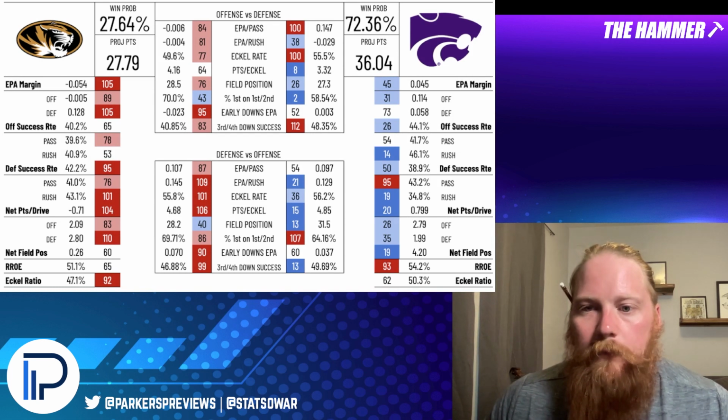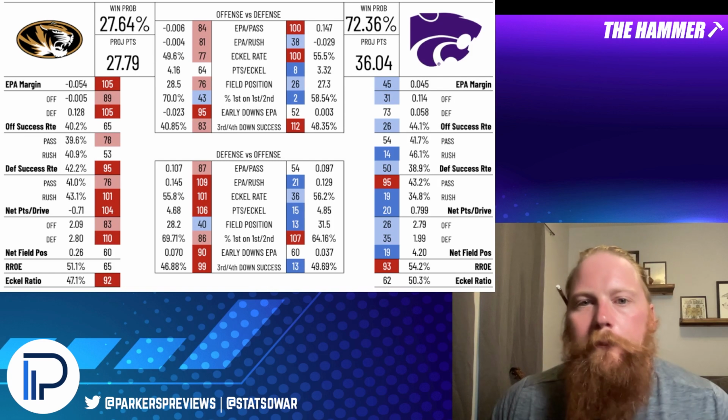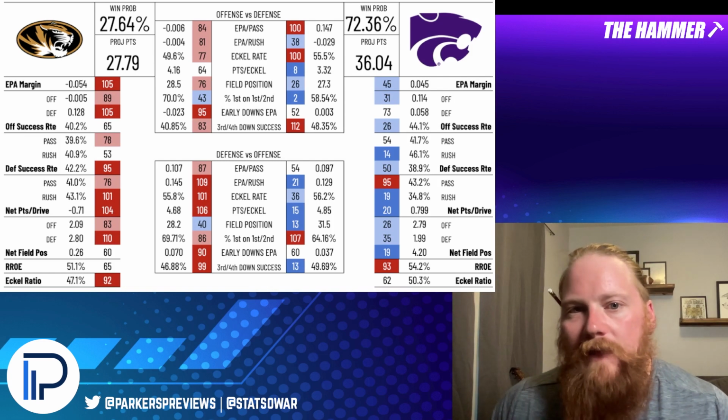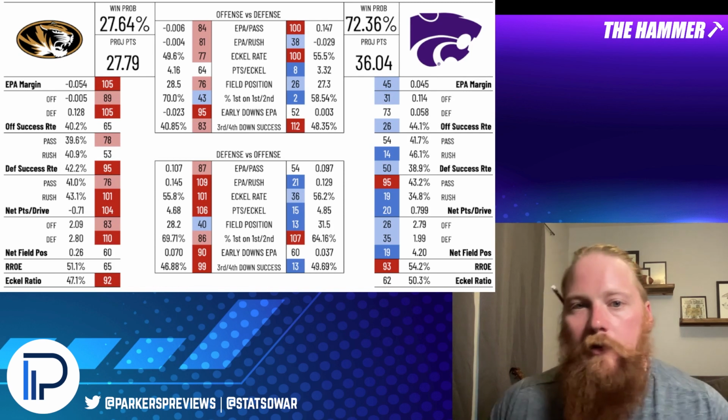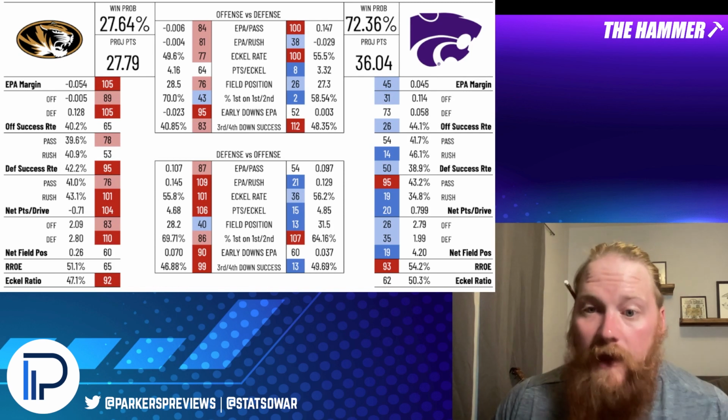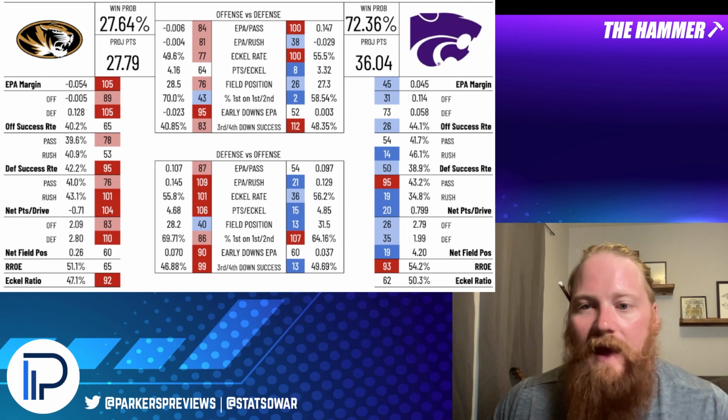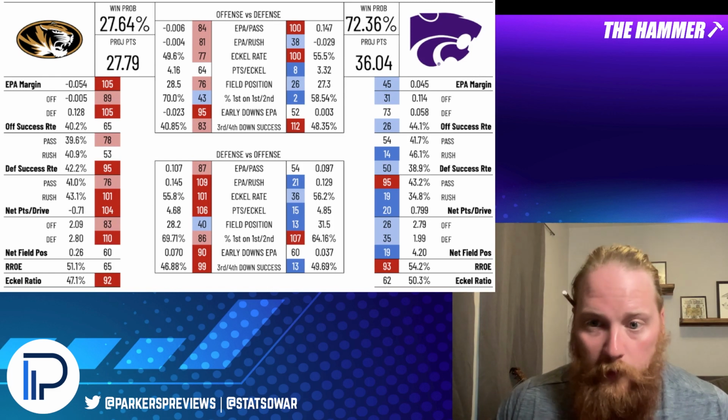Stopping the rush against teams is really, really important. But when you see a really dramatic shift like this, a split of 100th in EPA per pass and 38th in EPA per rush, you have to think selection. And teams ran against Kansas more than they ran against their other opponents on average.